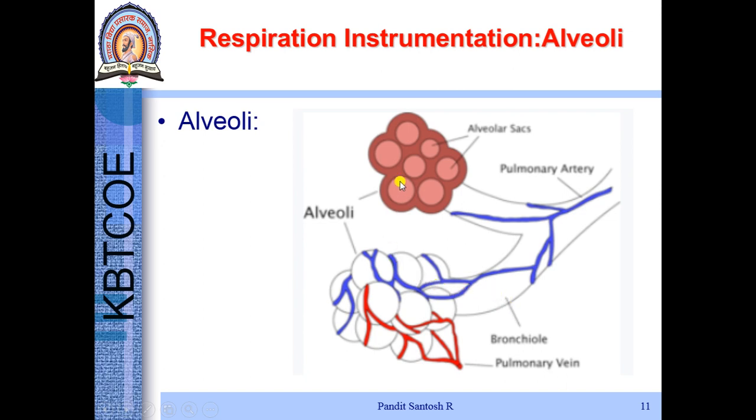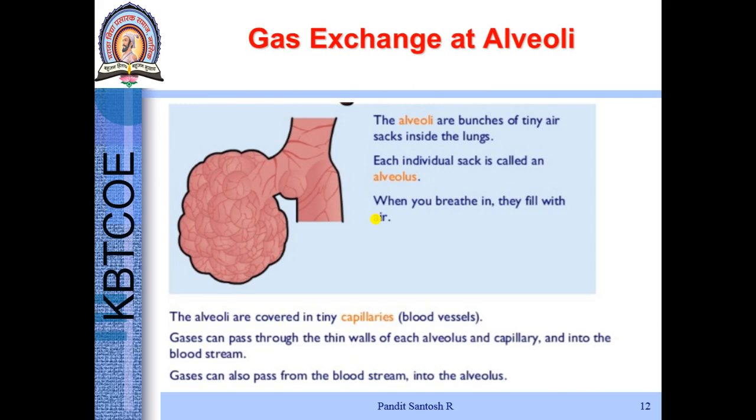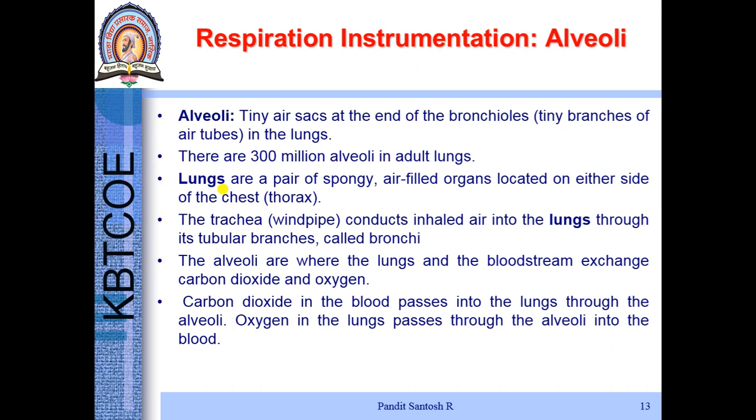The bronchioles then terminate into alveoli. Alveoli are types of air sacs. They have capillaries where the exchange of O2 and CO2 happens. The air sacs are seen in the figure. O2 from the respiratory tract, from the atmosphere, gets exchanged with CO2, which gets expired. There are about 300 million alveoli in adult lungs.